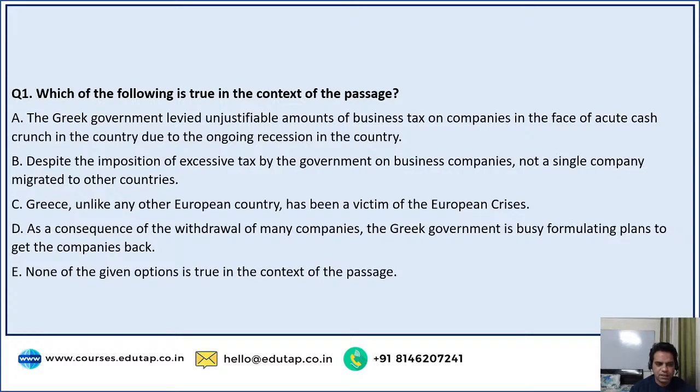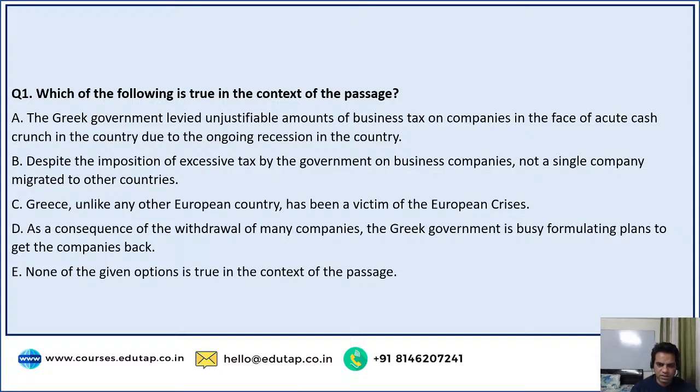Option A. The Greek government levied unjustifiable amounts of business tax on companies in the face of acute cash crunch in the country due to the ongoing recession in the country. Okay? Option B: Despite the imposition of excessive tax by the government on business companies, not a single company migrated to other countries. That's, I think, wrong. Option C: Greece, unlike any other European country, has been a victim of European crisis.